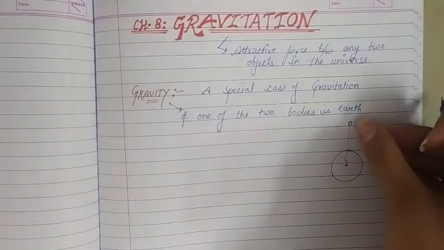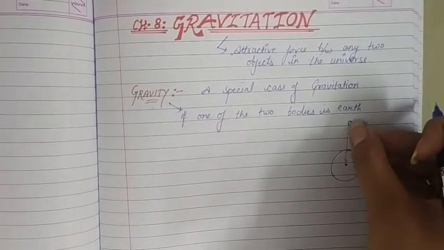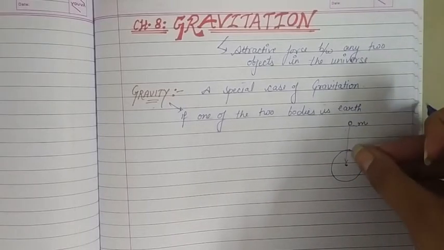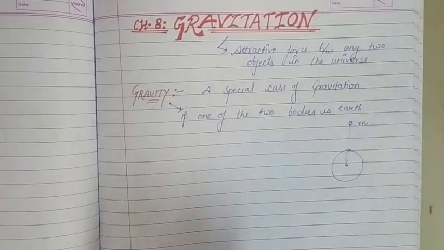That's why this ball or any object that we throw up from the surface of earth comes back to the surface of earth after a certain time.